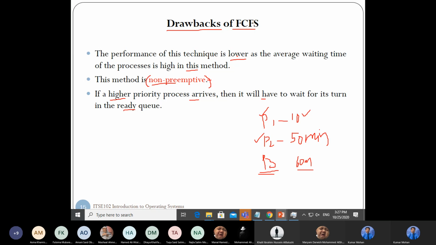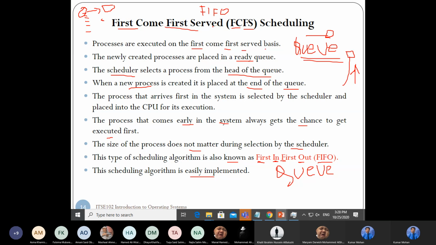The performance of the technique is lower as the average waiting time of the process is high in this method. If the average waiting time of the process is high, then this technique has a big problem. Do you understand what is meant by first come first serve?